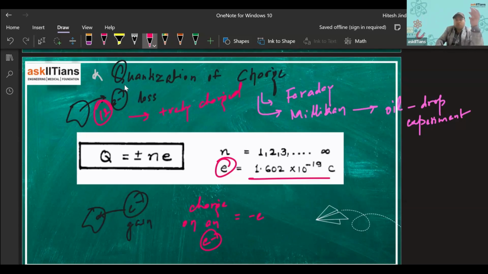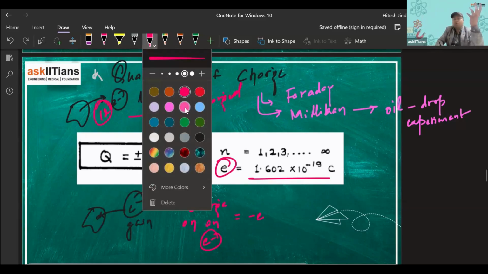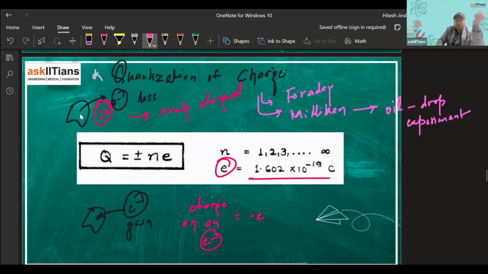So now if 12 electrons are lost from this body, it will become positively charged. And if I want to know how much charge this body has got, let's say this body is A. So what is the charge on this body A? The charge on this body A will be 12 into E, right? Plus E or minus E? Plus E, because it has become positively charged, right? So there would be unbalanced 12 protons that remain here, which will contribute to the 12E positive charge.